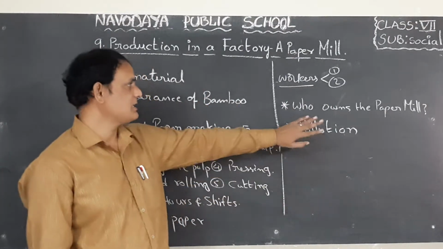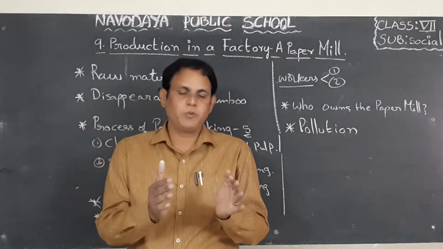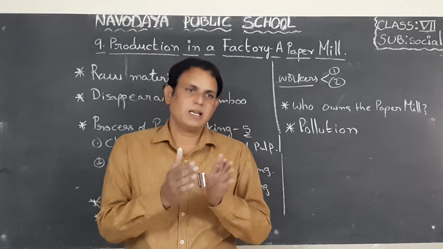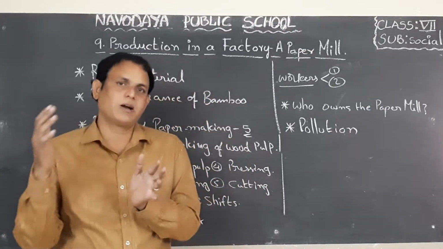Okay children, next one, who owns the paper mill? Here a group of people run the paper mill. They are the owners of the paper mill. So they will take aid from the government.